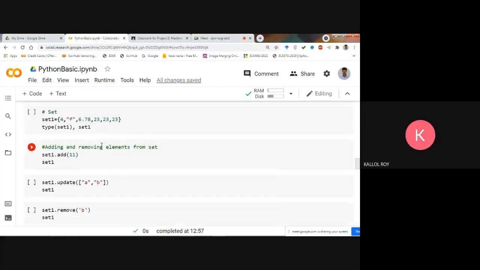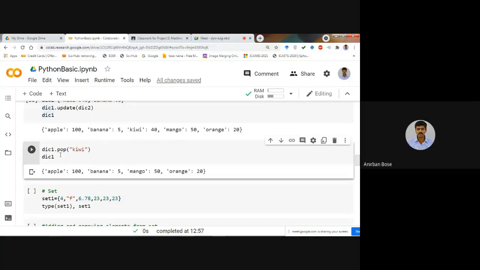Sir, how do we know the dot pop command? Dot pop is to identify a particular index or a particular key and then remove it.